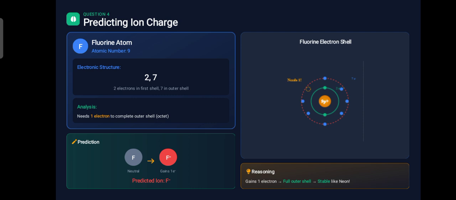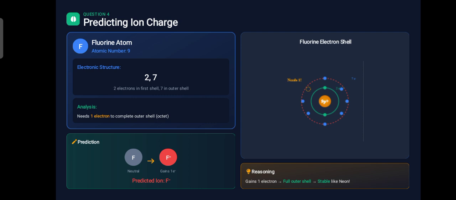Sodium, you have to use your periodic table. Its atomic number is 11, so the electronic configuration is 2, 8 and 1. So having 1 electron in its outermost shell makes it unstable. By removing this, it will get stability and make an Na positive charge.